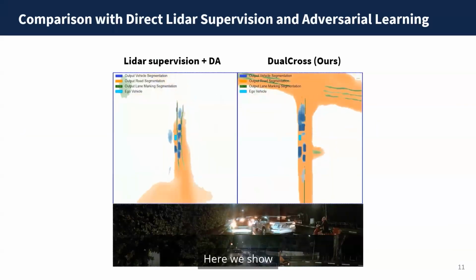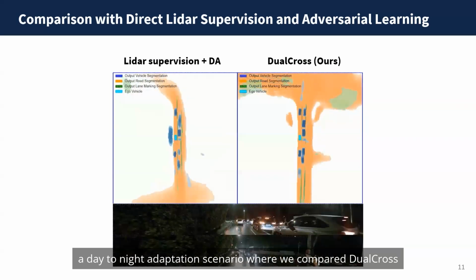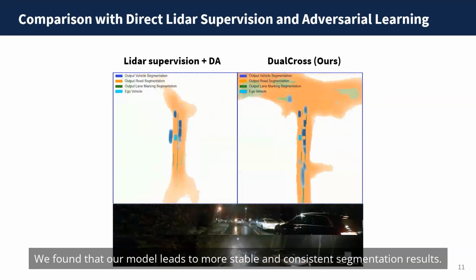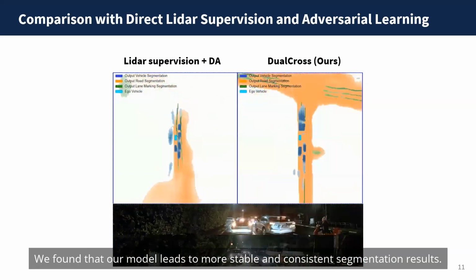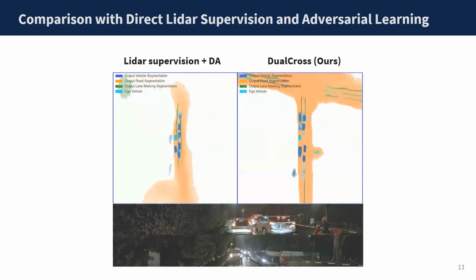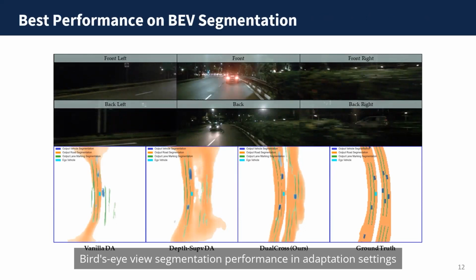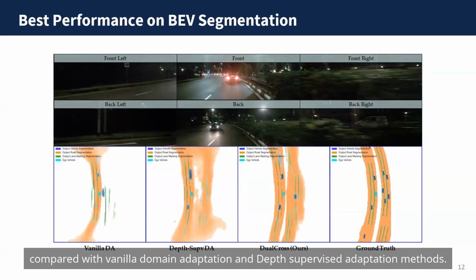Here, we show a day-to-night adaptation scenario where we compare DualCross with direct LiDAR supervision and adversarial learning model. We found that our model leads to more stable and consistent segmentation results. DualCross achieved best bird's eye view segmentation performance in adaptation settings compared with vanilla domain adaptation and depth supervised adaptation methods.